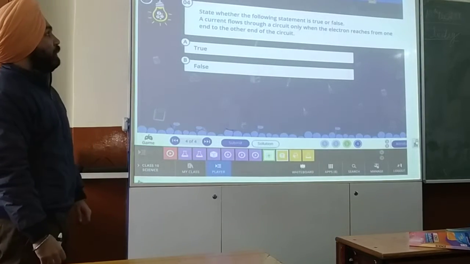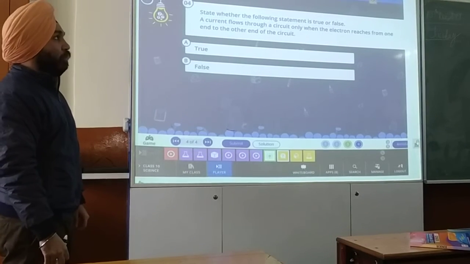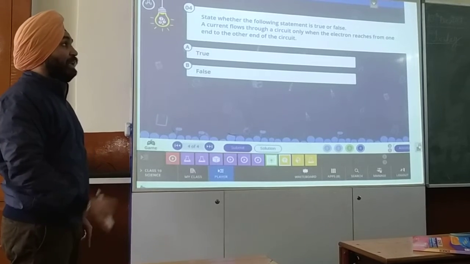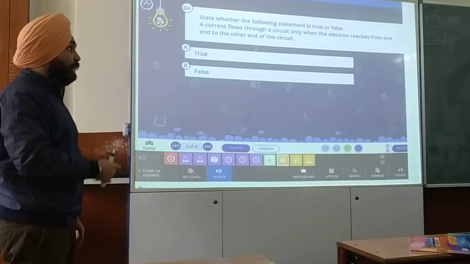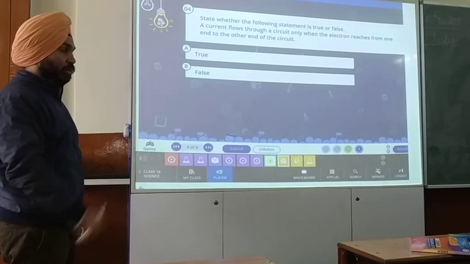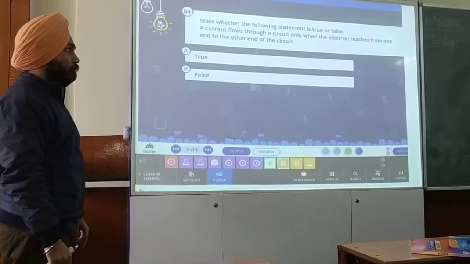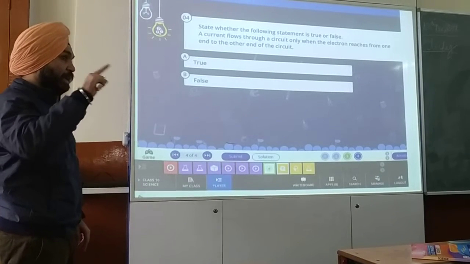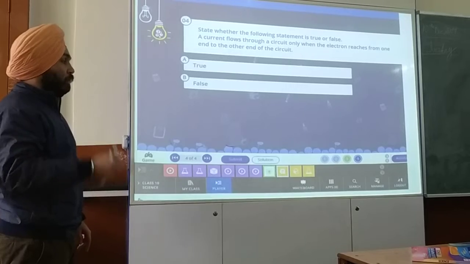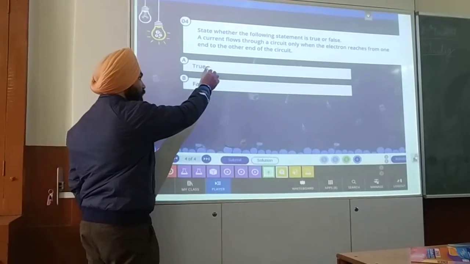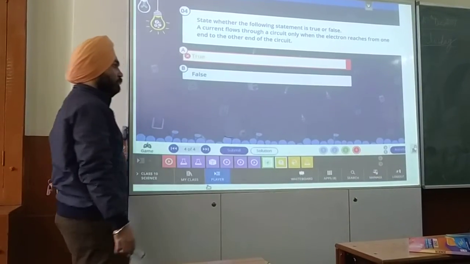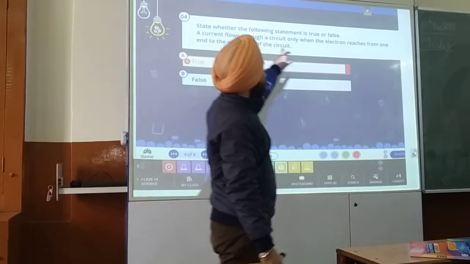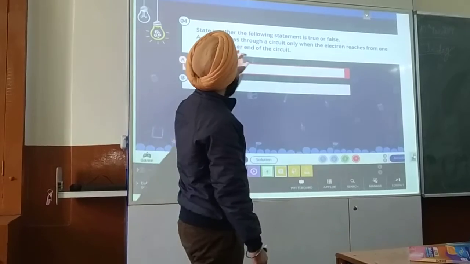Next one is, state whether the following statement is true or false. A current flows through a circuit only when an electron reaches from one end to the other end of the circuit. False. If the electron is flowing, true or false? False. Not from one end to the other end of the circuit.